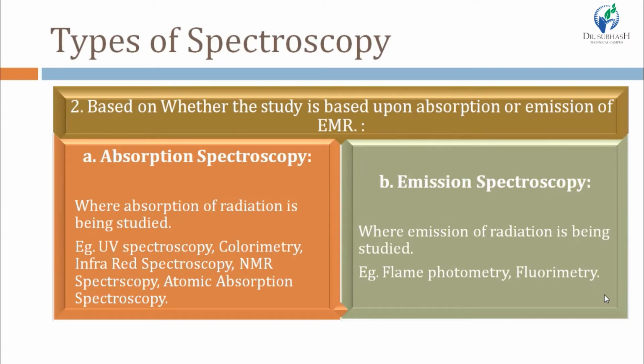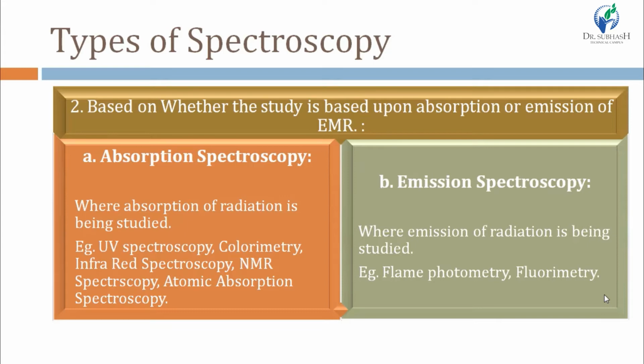Second division of spectroscopy is based on whether the study is based upon absorption or emission of EMR. Based on it, spectroscopy is divided into two types, absorption spectroscopy and emission spectroscopy. Obviously, in absorption spectroscopy, absorption of radiation is studied, and in emission spectroscopy, emission of radiation is studied.